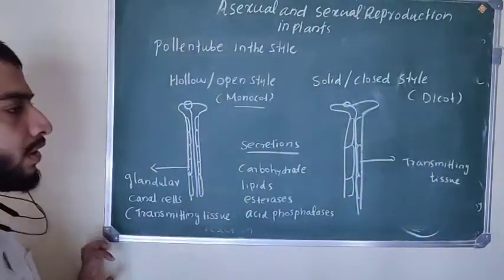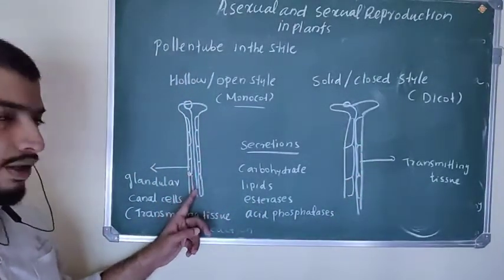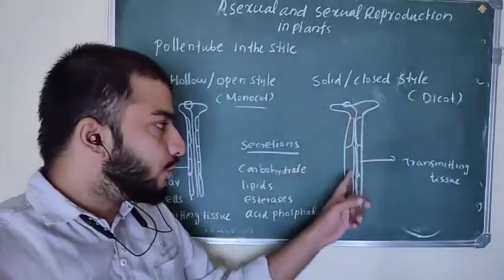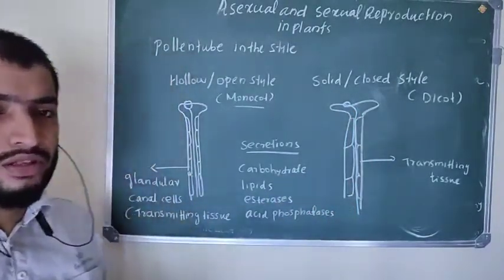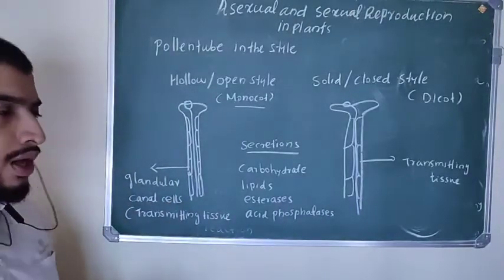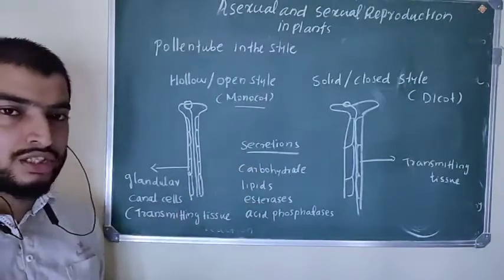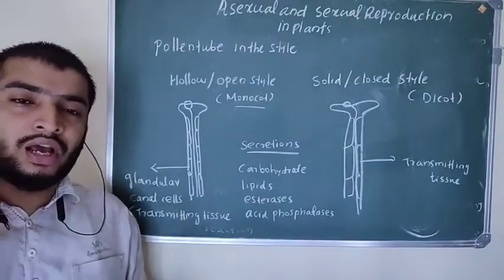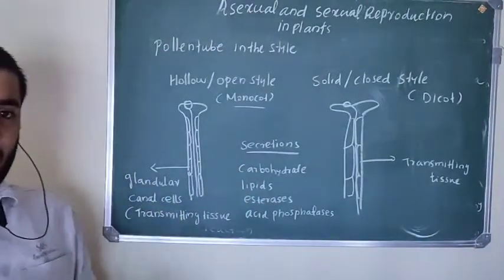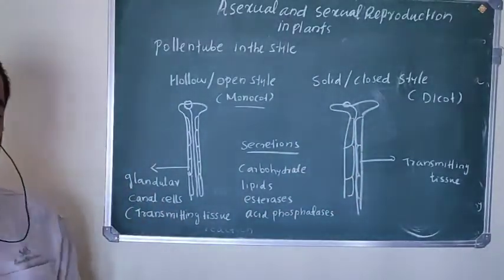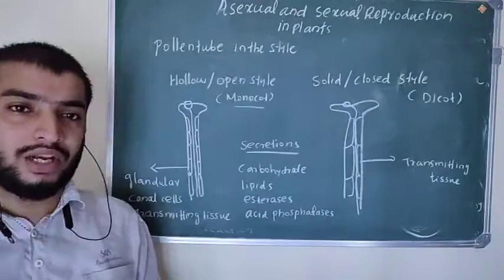In the hollow style they pass through the hollow space found in the style. Here the transmitting tissue also produces the same secretions, consisting of carbohydrates, lipids and enzymes which nourish the growth of the pollen tube, and which also contain the factors that control compatibility.